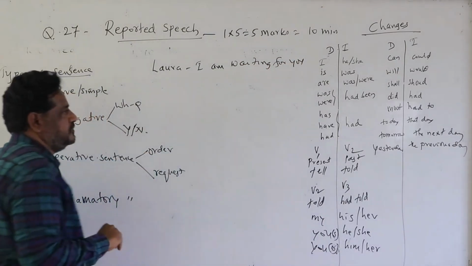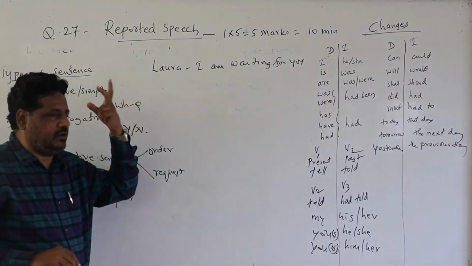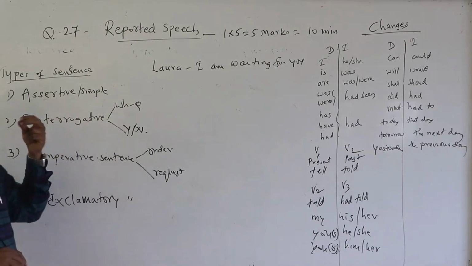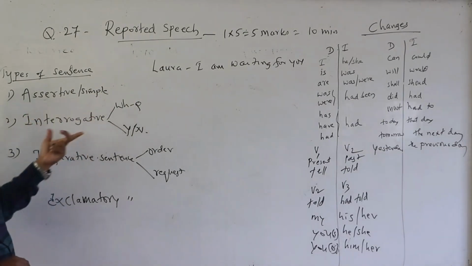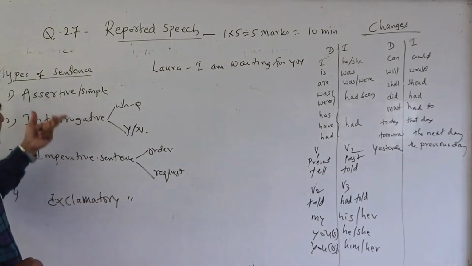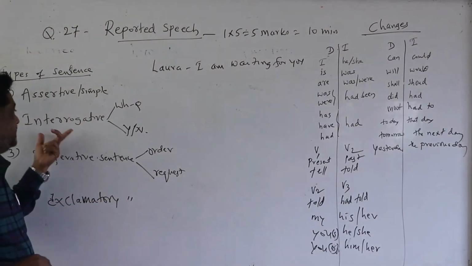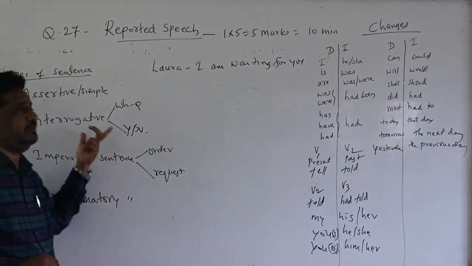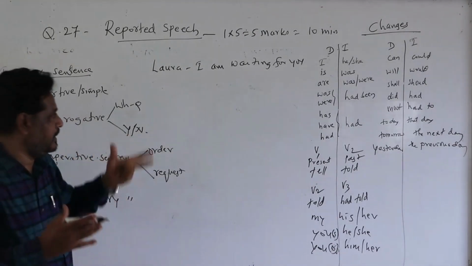Yes, how it should be answered, because you will get all the types of sentence in that reported speech. We will get 5 sentences. One is assertive, one is interrogative, one imperative, and sometimes you will get 2 assertive, then 1 interrogative and 1 imperative, and again 1 more assertive. That is the mix-up of all those sentences.